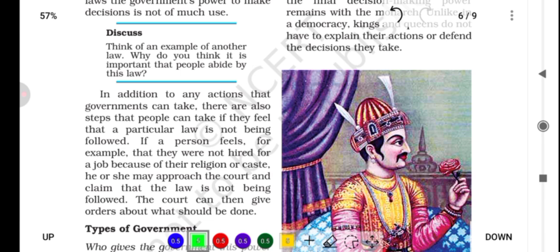Okay, in the discuss section it has been given that think of an example of another law. Why do you think it is important that people abide by this law? So in addition to any actions that government can take, there are also steps that people can take if they feel that a particular law is not being followed. If a person feels, for example, that they were not hired for a job because of their religion or caste, he or she may approach the court and claim that the law is not being followed. Okay, the court can then give orders about what should be done.